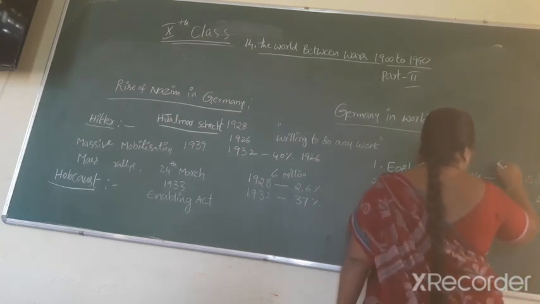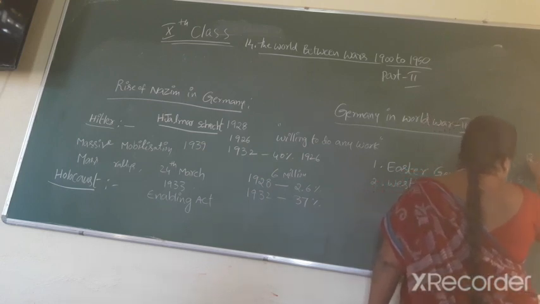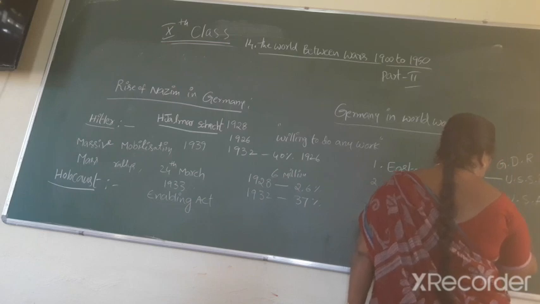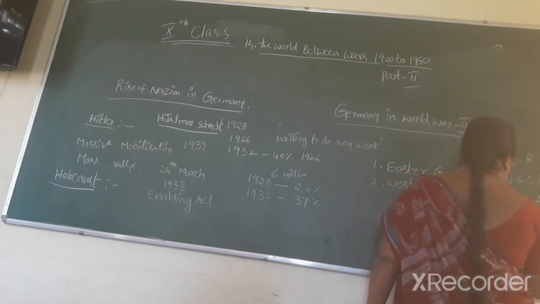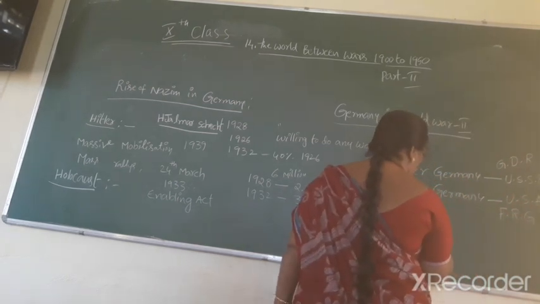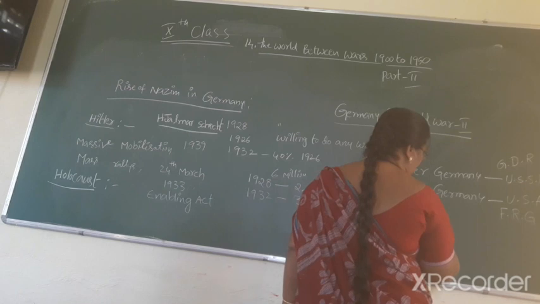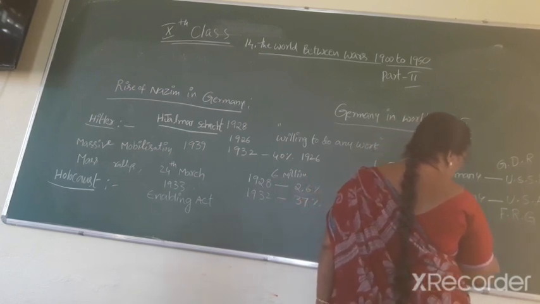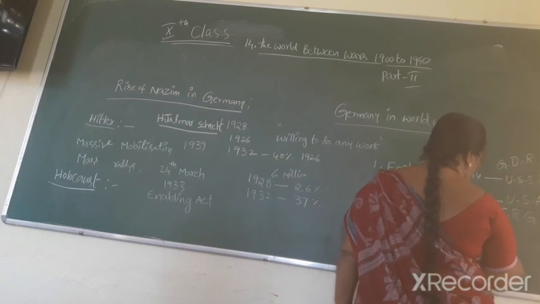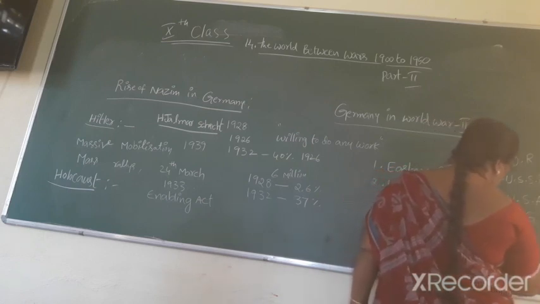In this party are G, D, R. In this party F, R, G. This is the Federal Republic of Germany.